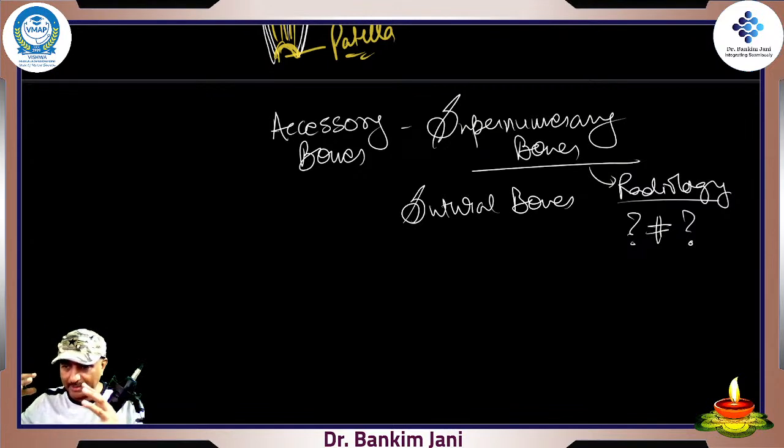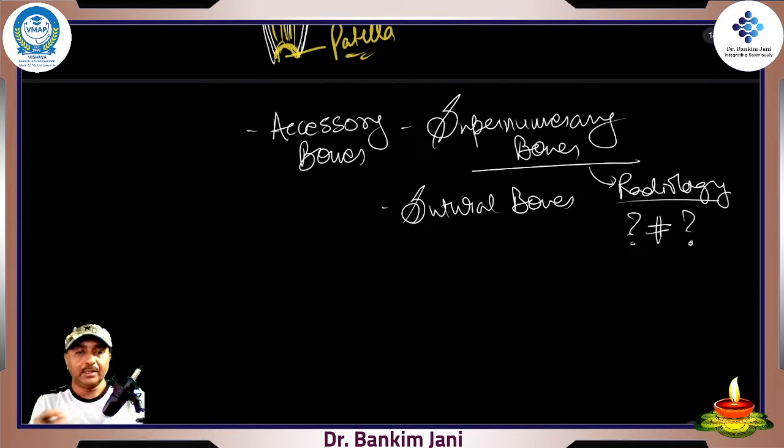Then gradually, as the skull becomes bigger, as the brain grows, when the skull is of full size, all the bones lock themselves, right? They are ossified. Then the size of the skull is fixed. Till that point, because the brain is growing, the skull also keeps on growing. These are the sutural bones, and in between, if anything goes wrong, a small bone may lie independently. Such sutural bones or os trigonum are called supernumerary bones, right?